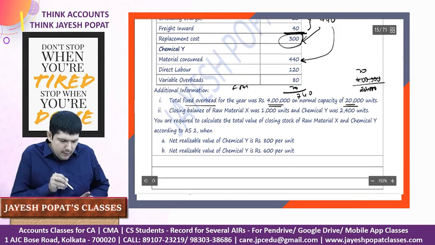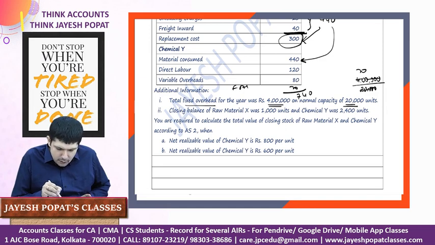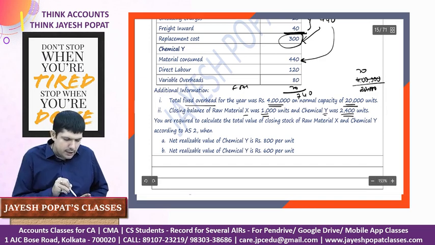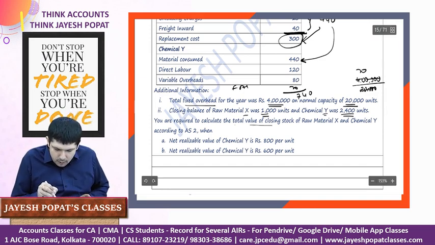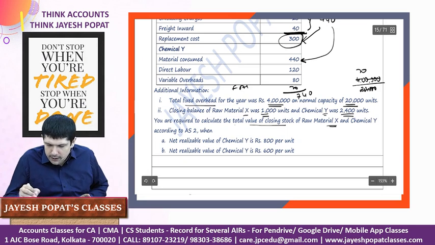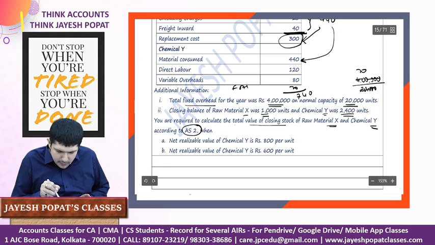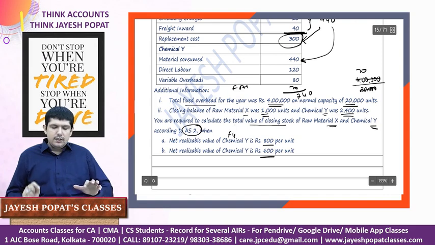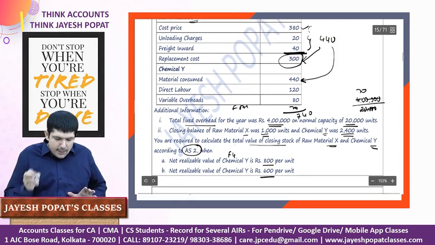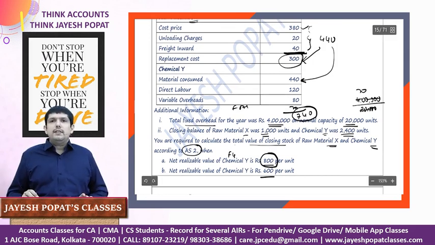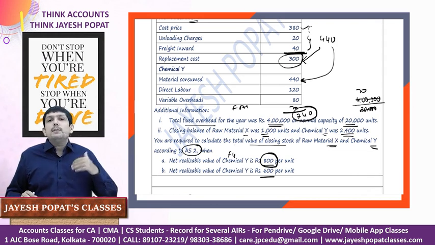Then we'll see that the closing balance of raw material X is 1000 units, finished goods is 2400 units. You are required to calculate the total value of closing stock of raw material and the finished goods according to AS 2 when the net realizable value of chemical Y, which is the finished goods, is 800 and 600. So see, in the first case, I am seeing that the total cost of production is 740 and the net realizable value is 800. So the finished goods will be sold at a profit.